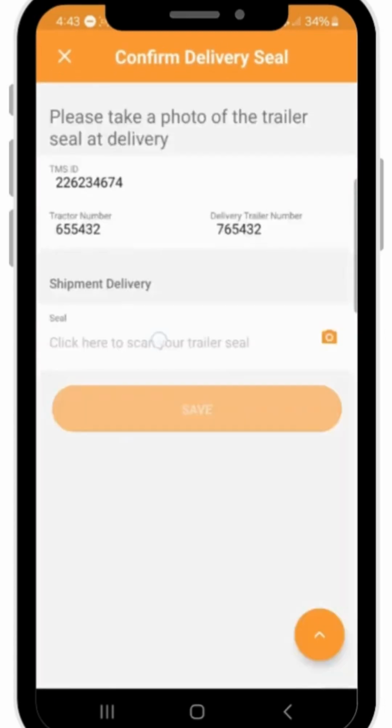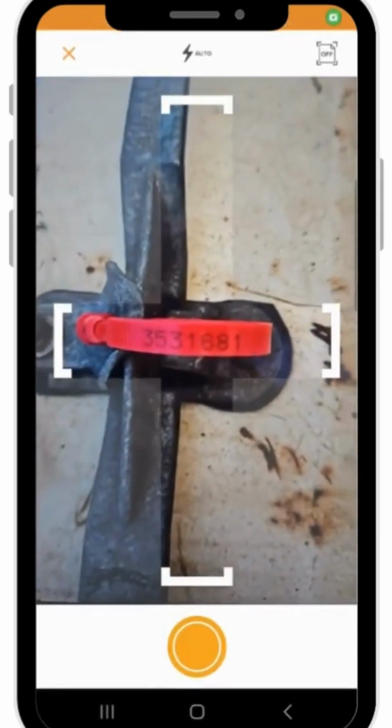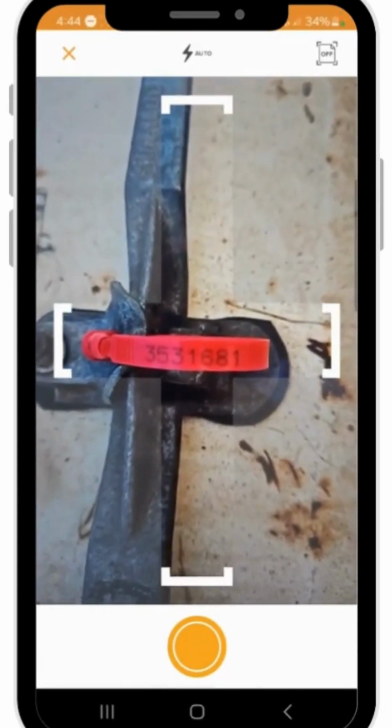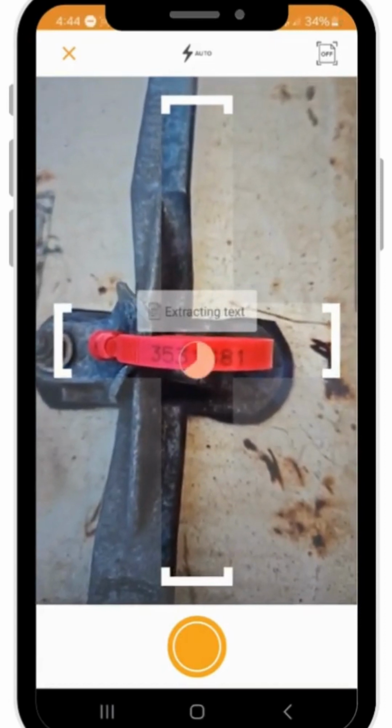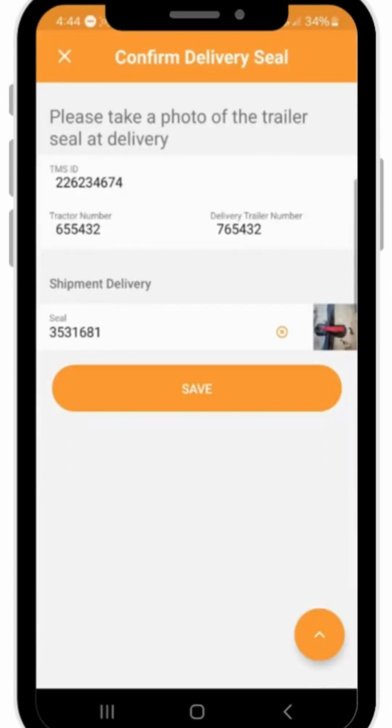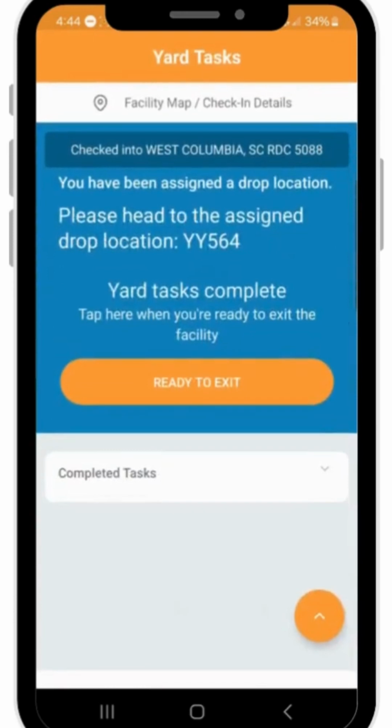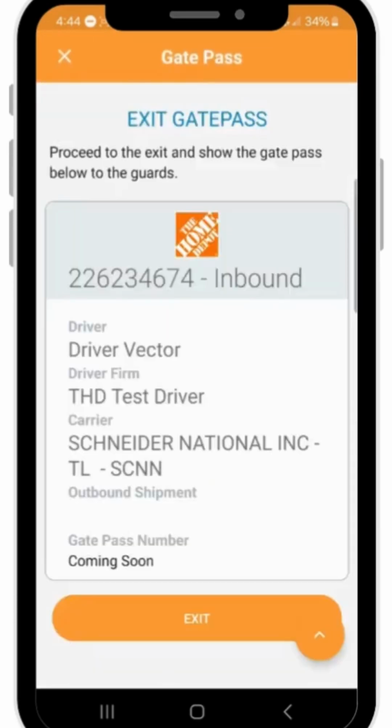Confirm the seal number. Then submit photo of the trailer seal. After you've selected Ready to exit, you will see a screen showing that you've completed the workflow.